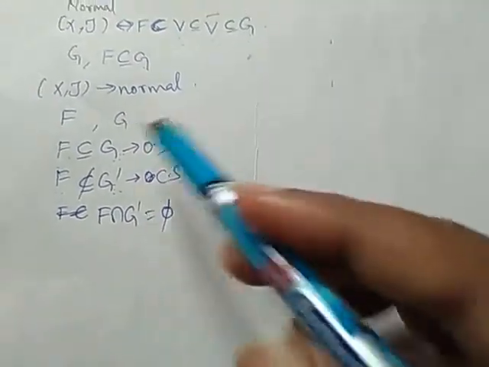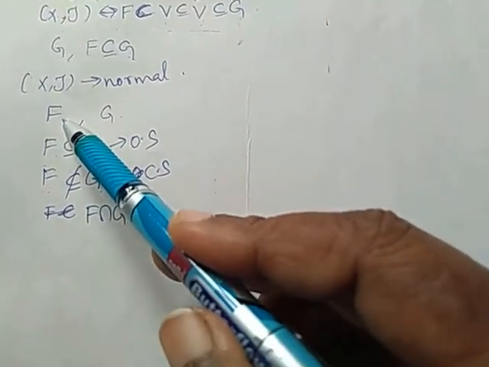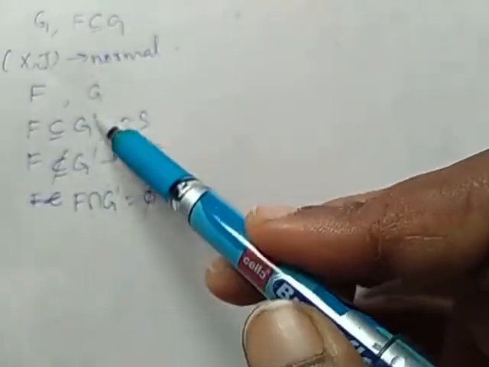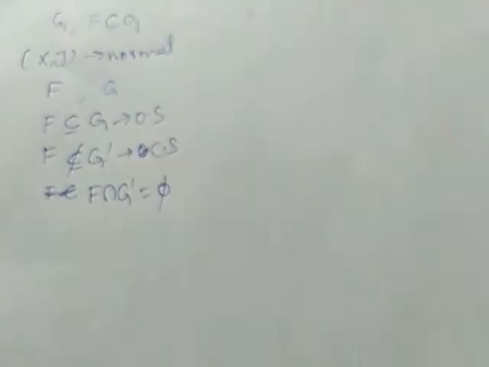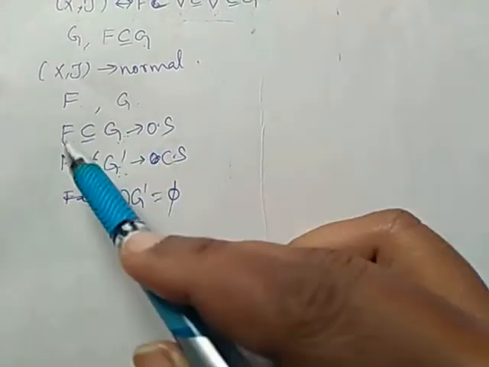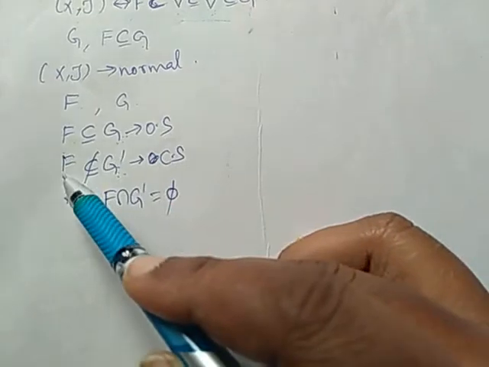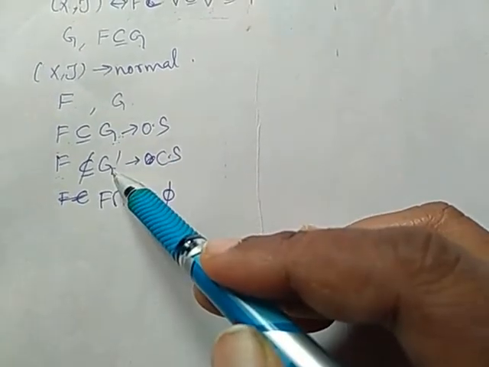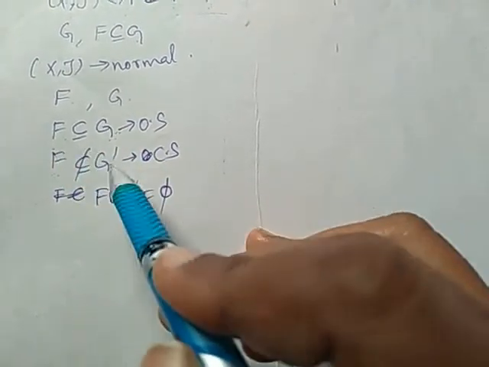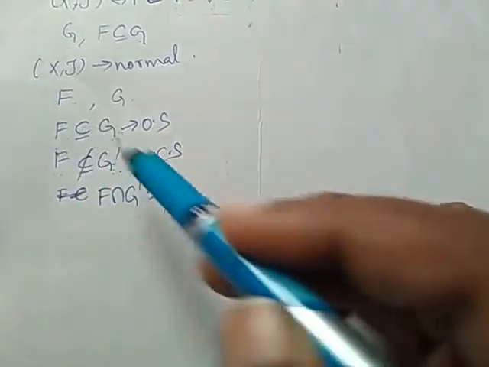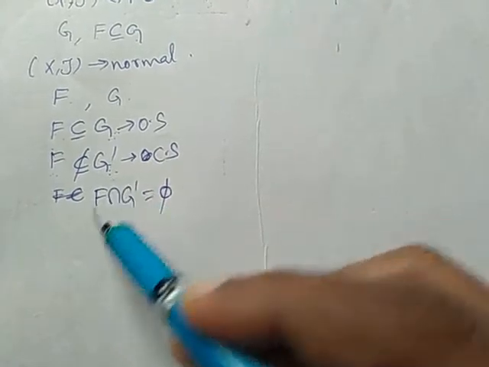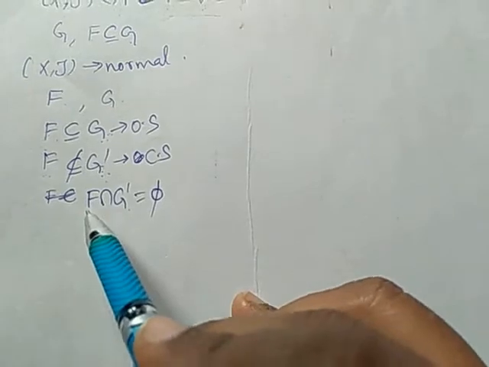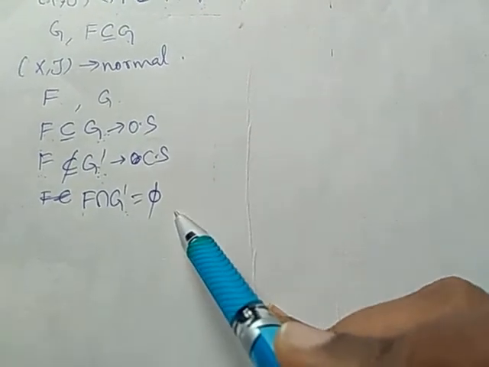I am considering a closed set F and an open set G such that F is a subset of G. Since F belongs to G, F does not belong to its complement. Therefore, F is not a subset of G dash. If G is open, G dash is a closed set. Therefore, we have two closed sets: F is one closed set, G dash is another, and they are distinct. Therefore, F intersection G dash is the null set.